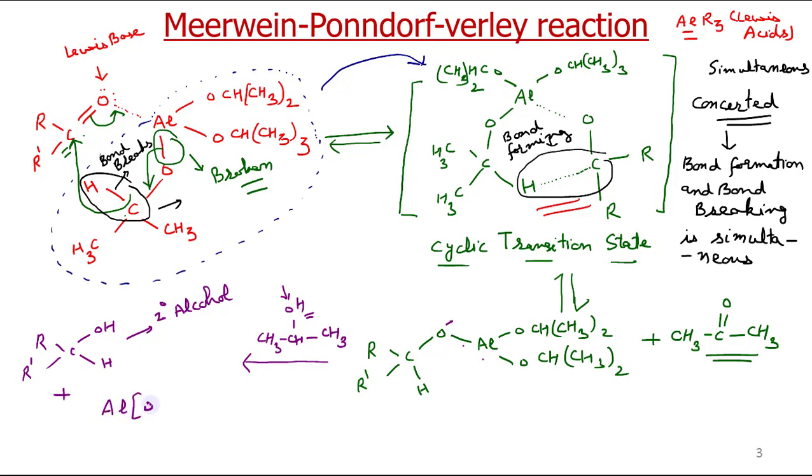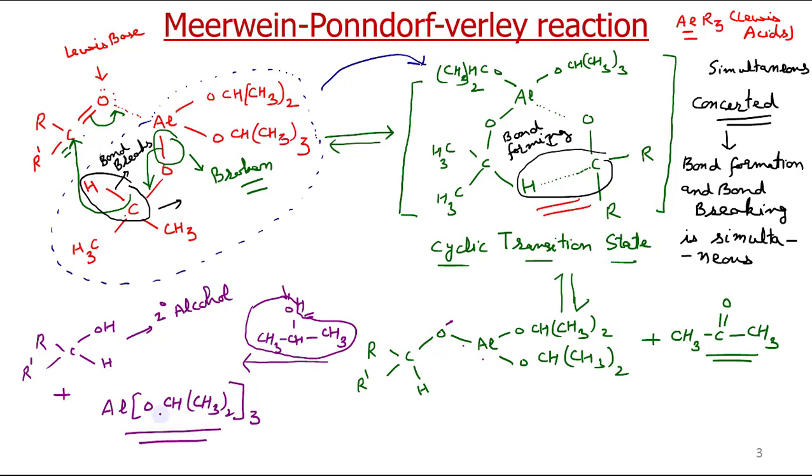Aluminium OCH(CH3)2, three times. It has one, two, and the third comes from this portion. So it becomes aluminium isopropoxide.